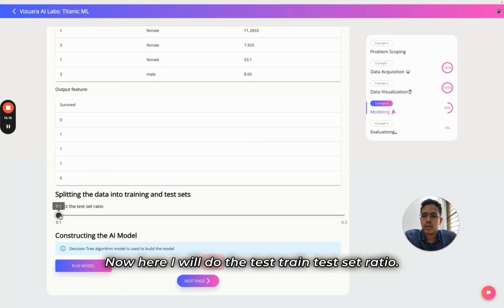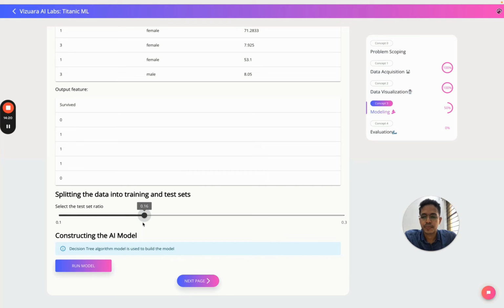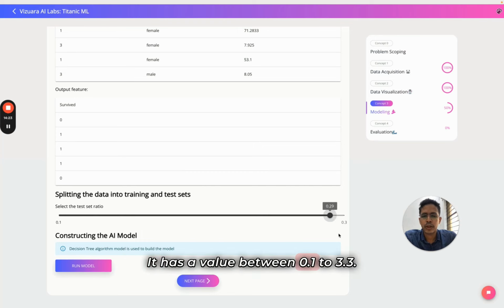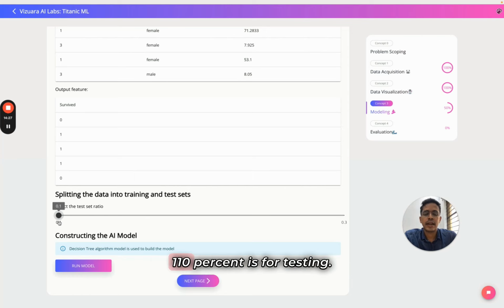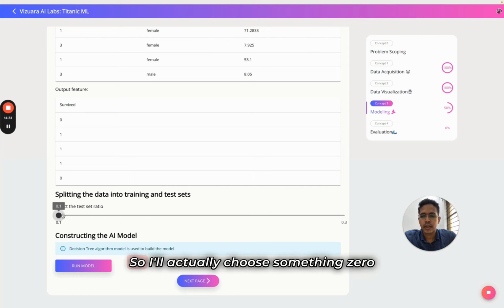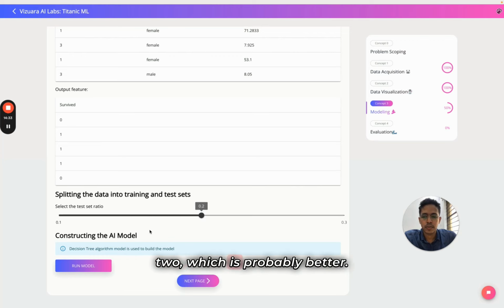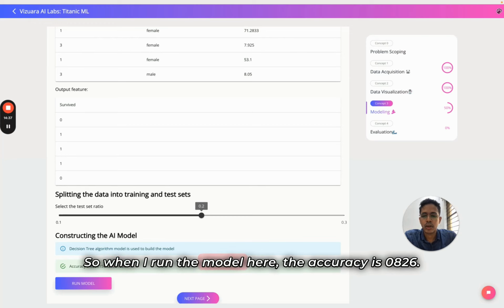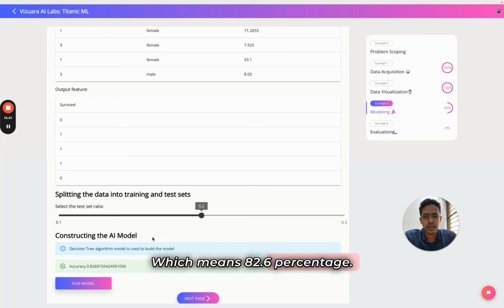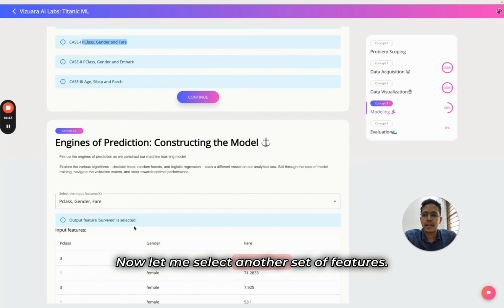Now here I will set the test set ratio. It has a value between 0.1 to 0.3, which means if it is 0.1, 10% data is for testing, 90% is for training. I'll choose 0.2, which is probably better. Then let's see by running the model. When I run the model here, the accuracy is 0.826, which means 82.6%. Now let me select another set of features.